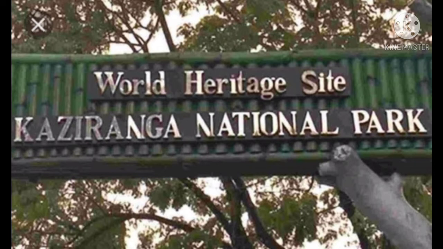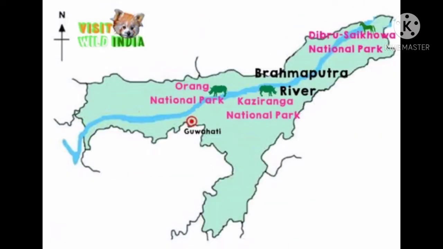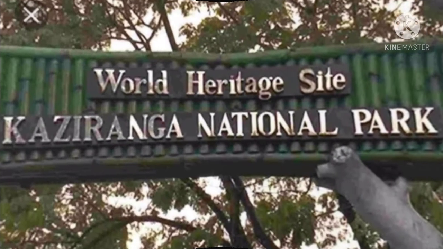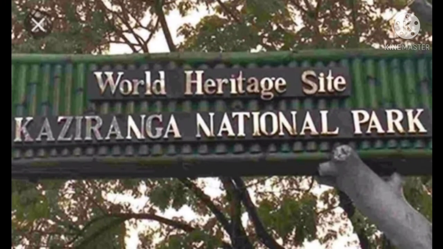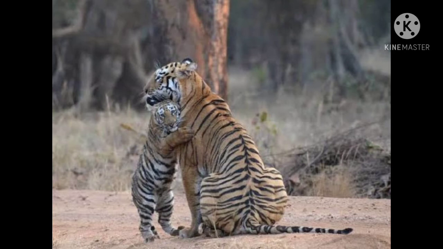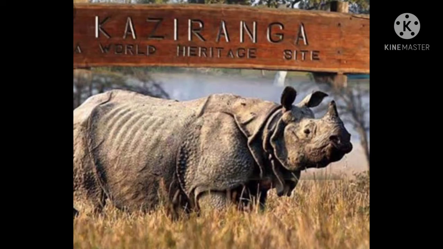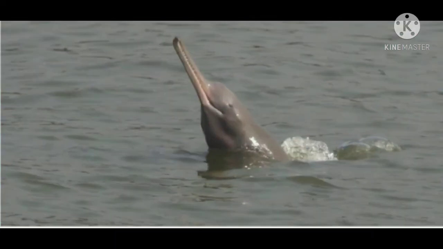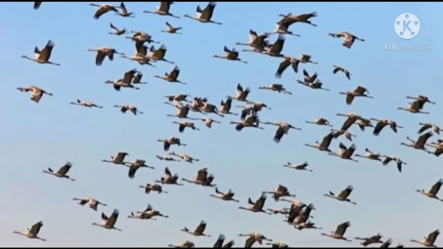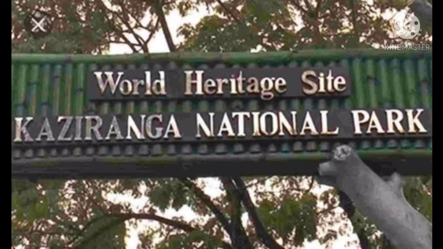Kaziranga National Park is a protected area in the northeast Indian state of Assam. It spreads across the flood plains of the Brahmaputra River. Its forests, wetlands and grasslands are home to tigers, elephants and the world's largest population of the Indian one-horned rhinoceros. Ganges river dolphins swim in the park's waters. It is visited by many rare migratory birds, and grey pelicans roost near Kaziranga village.